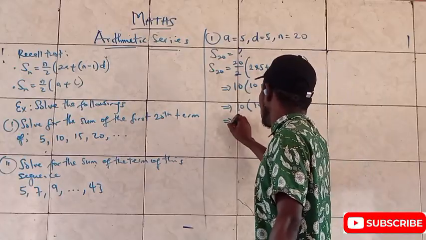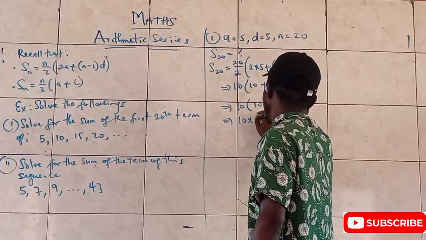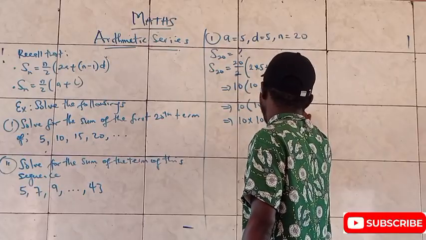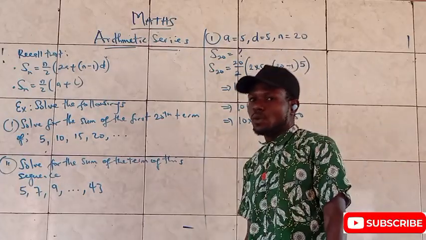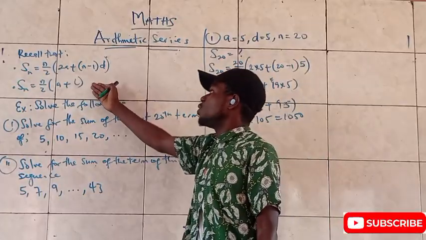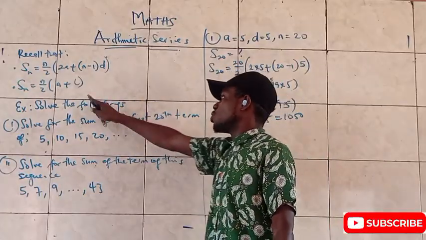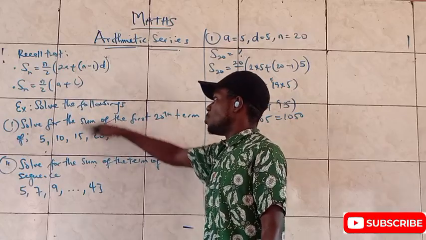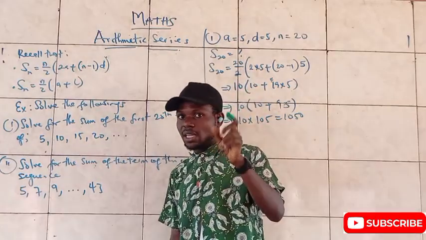Then that becomes what? 10 times this plus this, 105, 1,050. Without stressing yourself, meaning, like I said, you can also use this method, but you need to try to find your end term, which is also your last term of this progression, then you put it in and you have the same answer. Do you get it?